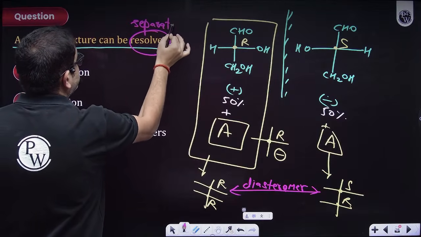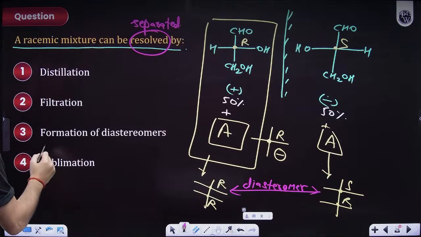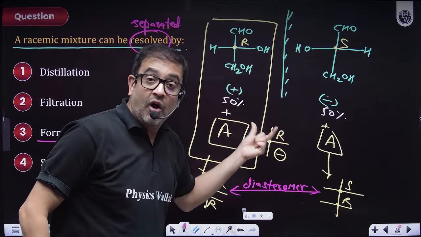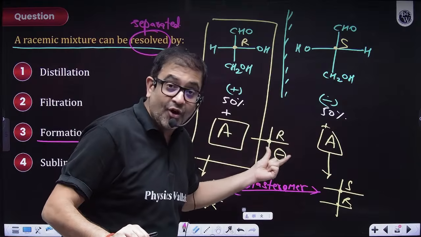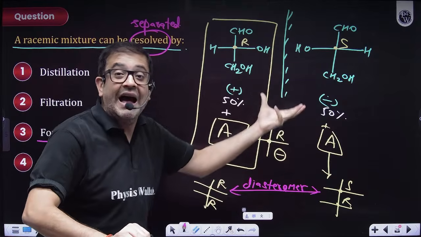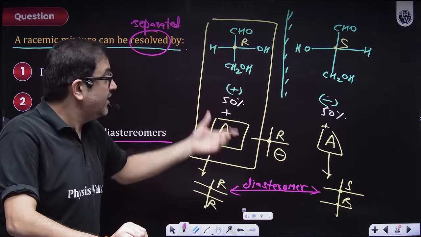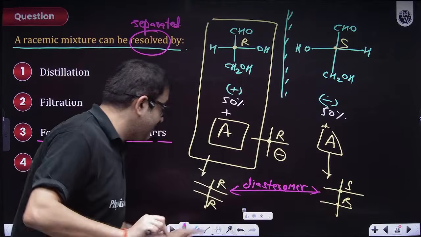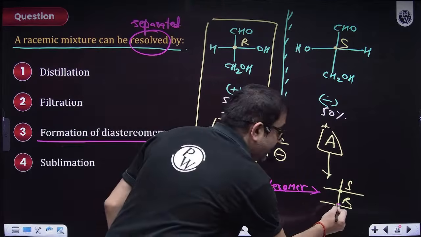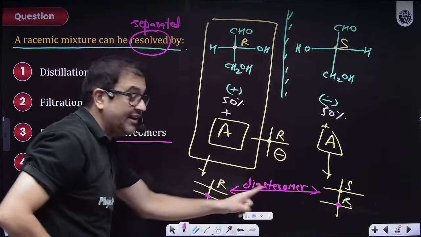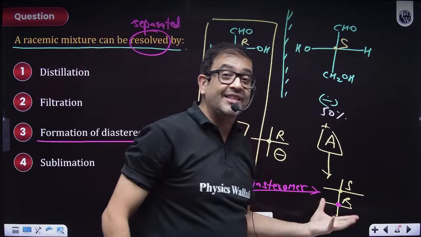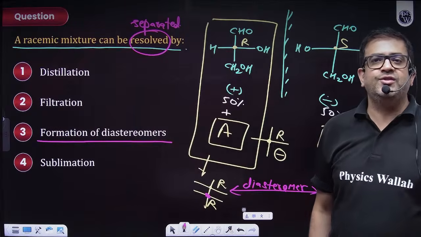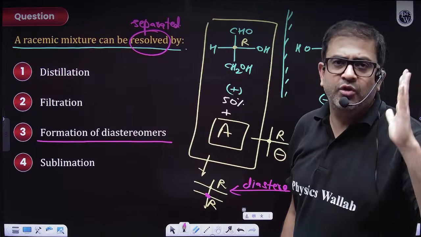Racemic mixture can be separated from each other by what? Sir, by formation of diastereomers. So make them react with an optically active compound which will have a fixed optical activity, and then the product will have more chiral carbons. Whatever product will be formed, it will definitely be diastereomeric, because ultimately the added carbon will have the same optical activity. The product that will be formed will never be enantiomeric. It will always be diastereomeric. And hence diastereomers always have different physical properties. So very good common sense.